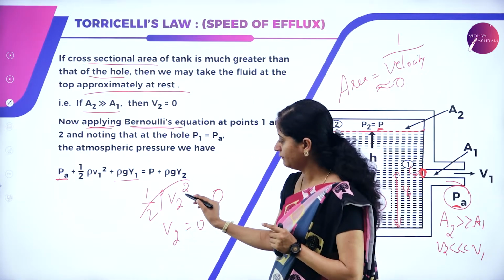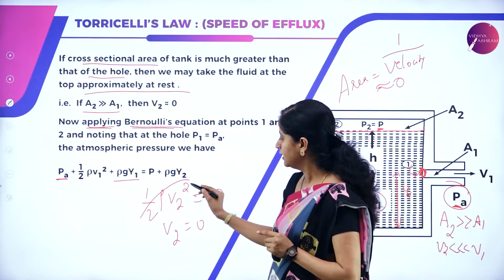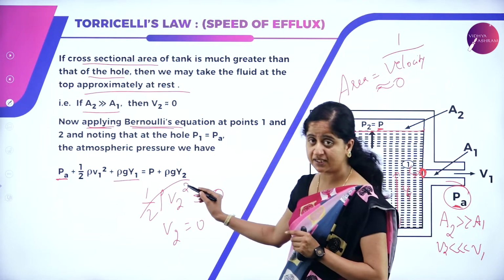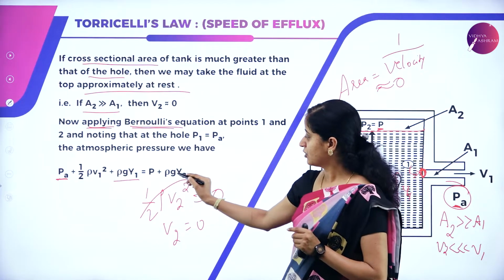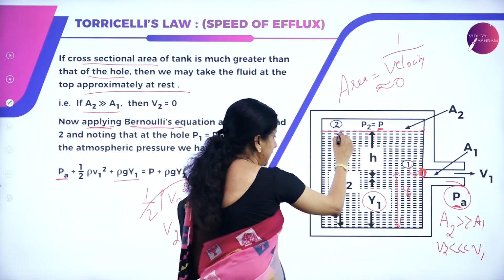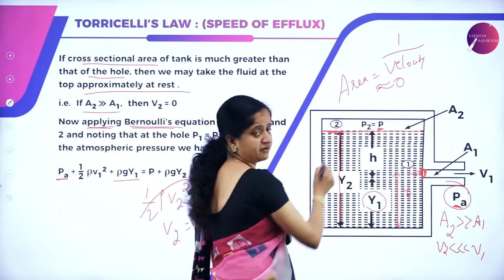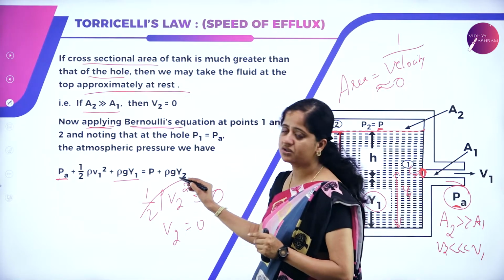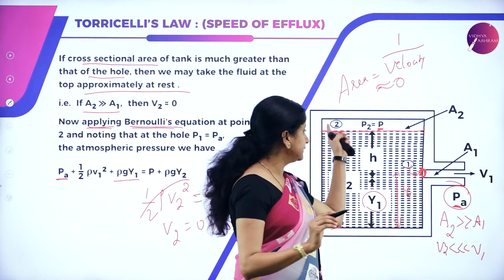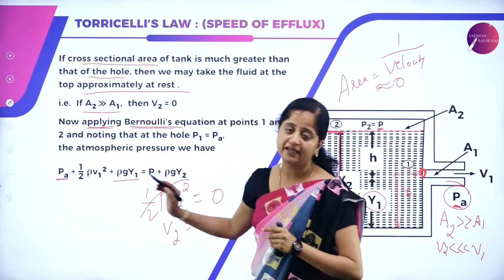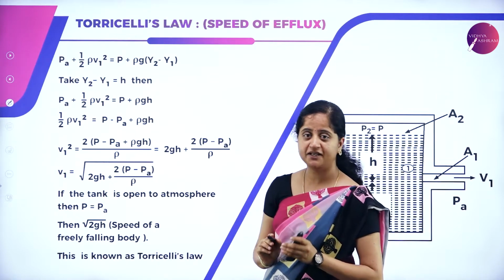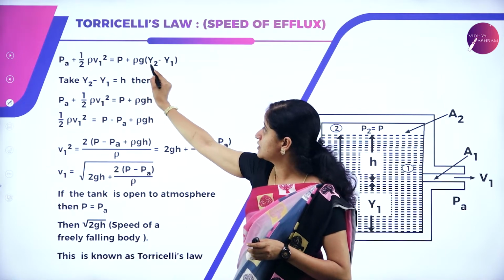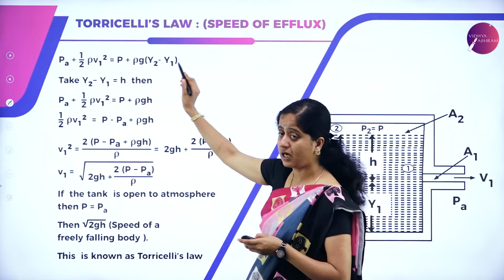Hence, V2 is 0. Since V2 is 0, this entire half rho V2 square term becomes 0, and hence we have not mentioned it here. So, pressure P plus rho g Y2. Y2 is nothing but the height of the liquid, from the ground till this top surface. So the Bernoulli's equation is P plus rho g Y2. Since the velocity at this point is 0, there is no kinetic energy term. Now, this expression can be written as Pa plus half rho V1 square is equal to P plus rho g into Y2 minus Y1. So, how did we get this?